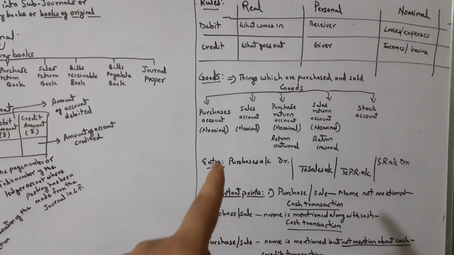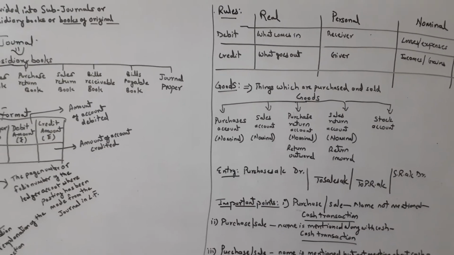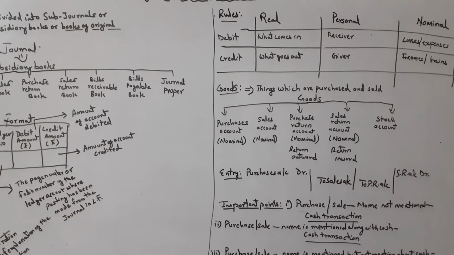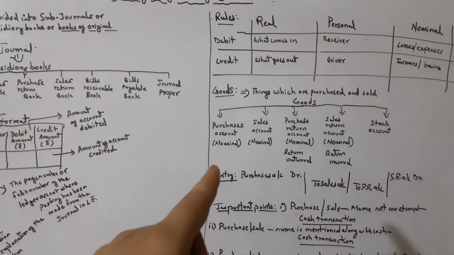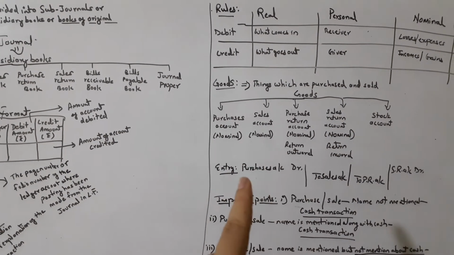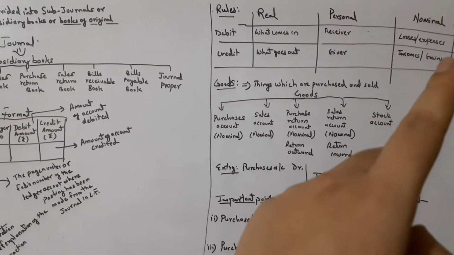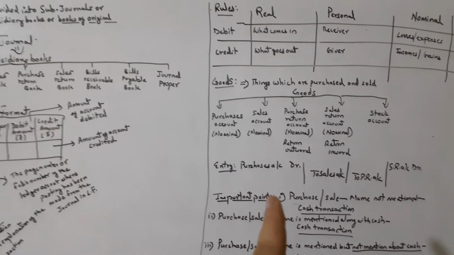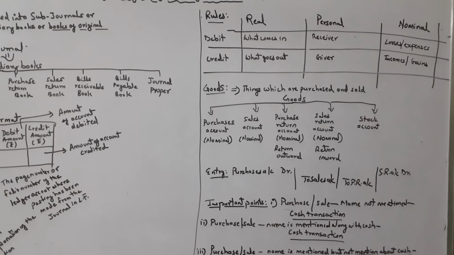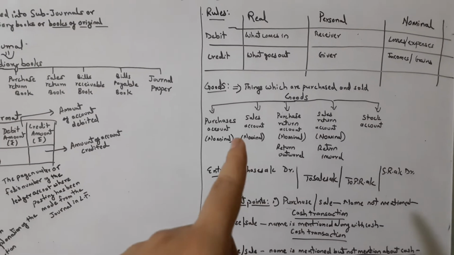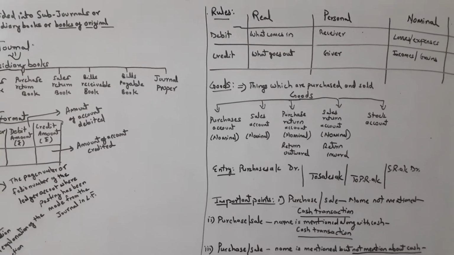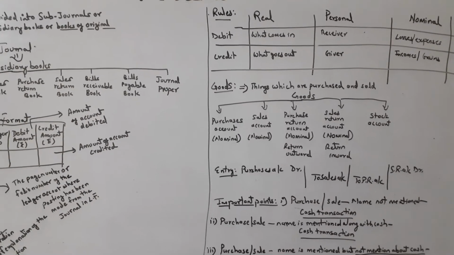How to pass the entry? For example, the question says purchased goods of 2000 rupees. Purchases, as it is a nominal account, represents your expenses. You made purchases, so purchases should be debited since it is an expense. Then comes the sales account. Sales means it is an income, because if you sell goods, you get money in return.